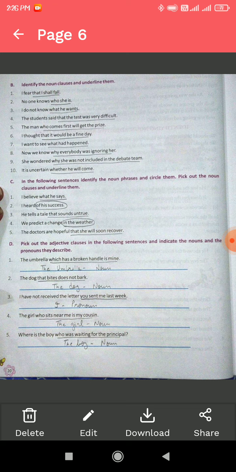The dog that bites does not bark. The dog is the noun and that bites does not bark is the clause. I have not received the letter you sent me last week. You sent me last week is the clause and letter is the noun. The girl who sits near is my cousin. The girl is the noun and who sits near is the clause. Where is the boy who was waiting for the principal? The boy is the noun and the rest of the part is the clause.